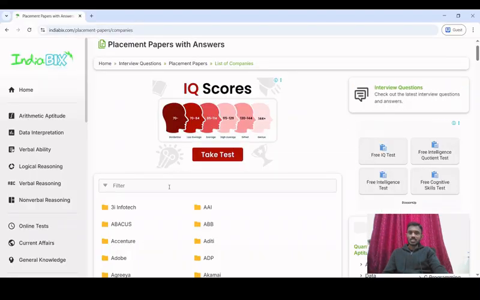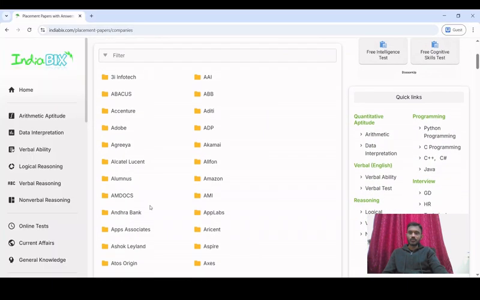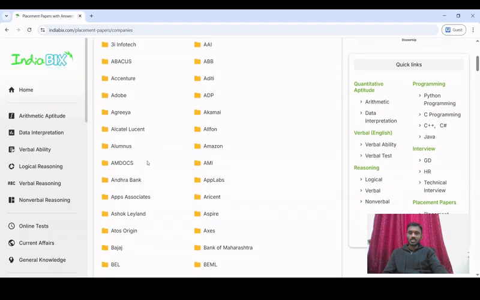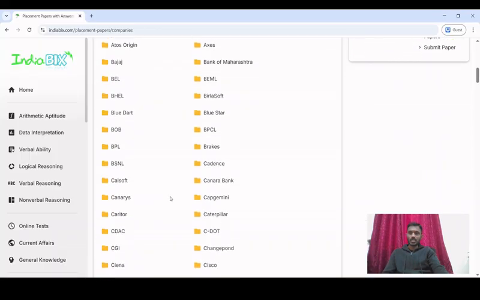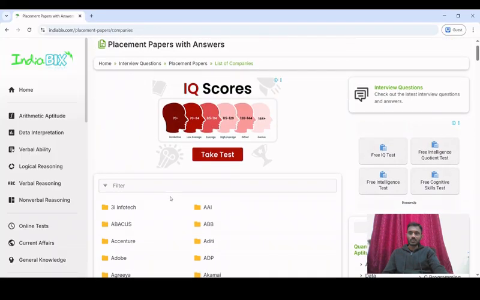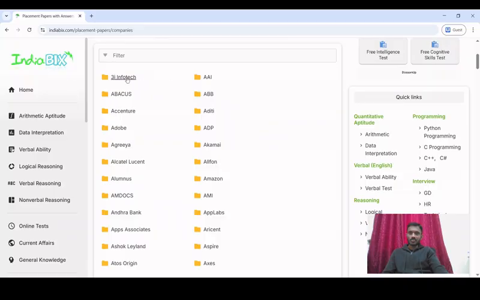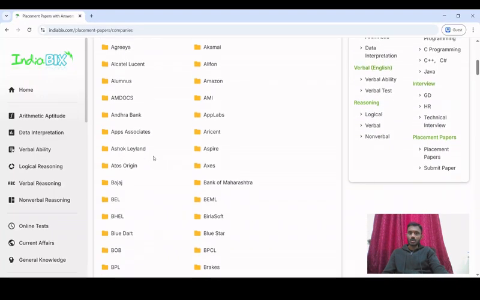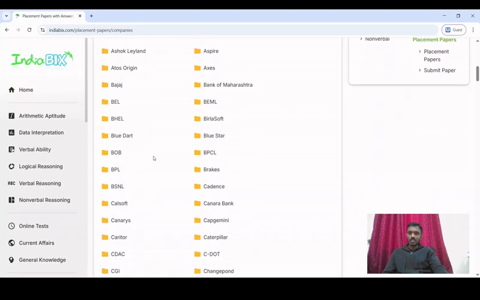Yes, as you can see here, this website is indiabix.com, and we are at the exact link for placement papers from different companies. You can see this has different sections for each company. You can find almost all the companies in alphabetical order, starting from 3A Infotech, including a lot of major companies.